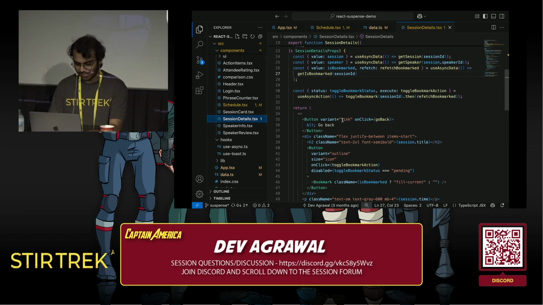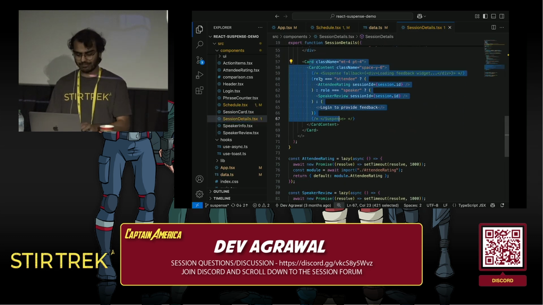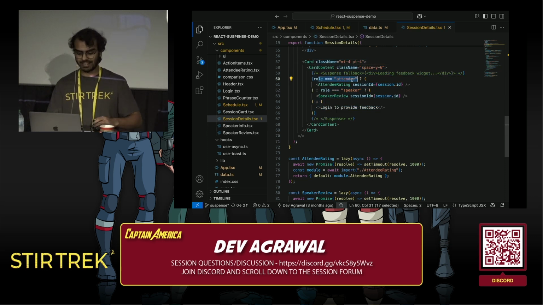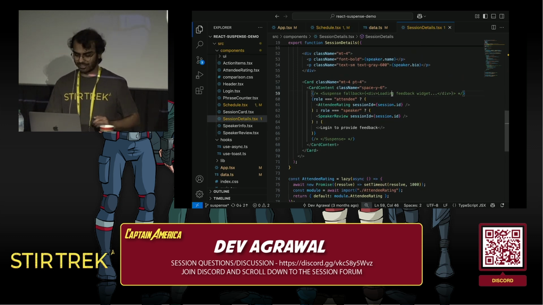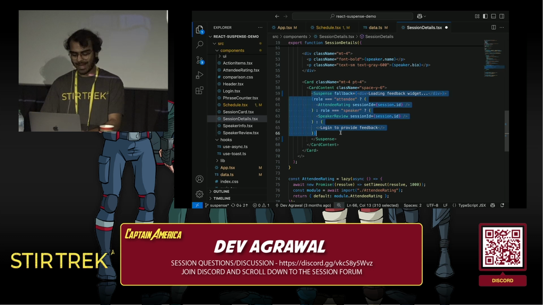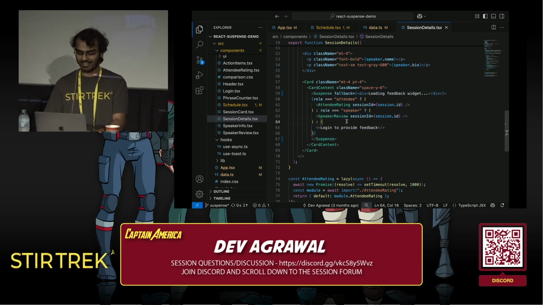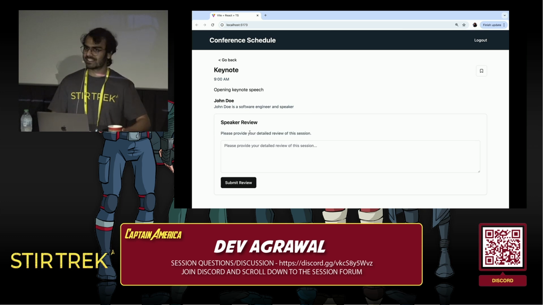Go into session details. We have our feedback widget here, where we check if it's an attendee, show the attendee rating component. If it's a speaker, then show the speaker review component. This is actually very similar to the app that I built for Momentum. So if you get a chance to check that out, thank you. OK, so we can simply wrap these components with its own suspense. We save it. Now if we come back here, we're going to see the feedback widget has its own spinner now, or has its own loading state.